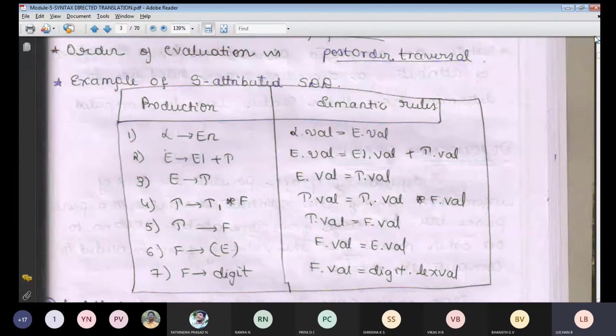So for inherited attributes, whenever we are going to calculate with the next one, we are going to take the values along with the inherited ones. So if you see the production, the first one, L implies En. En is nothing but numbers. So we will not give priority to that one. That means whatever the values you are going to get on your left side, we will just put dot val. That's all. Dot val is nothing but we will be substituting the values. Val is nothing but values.